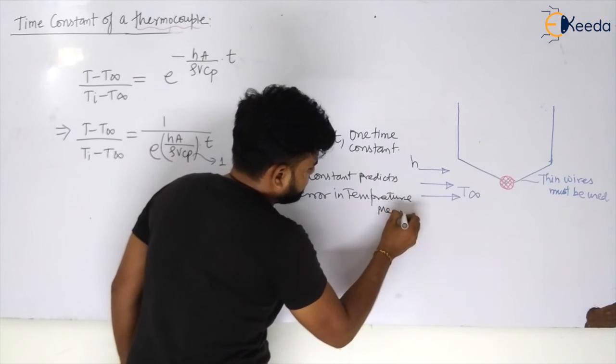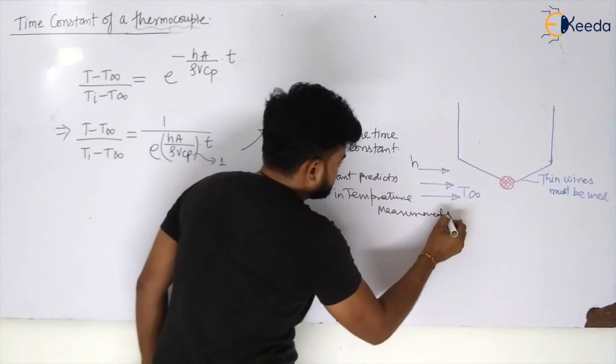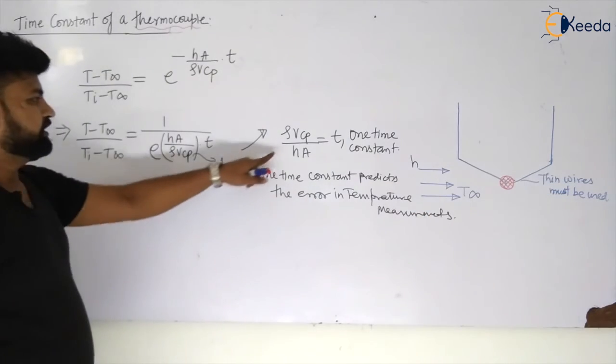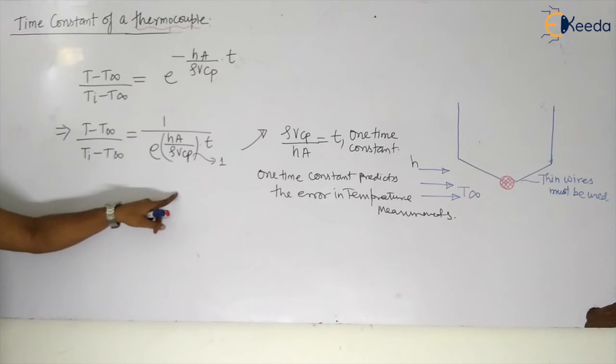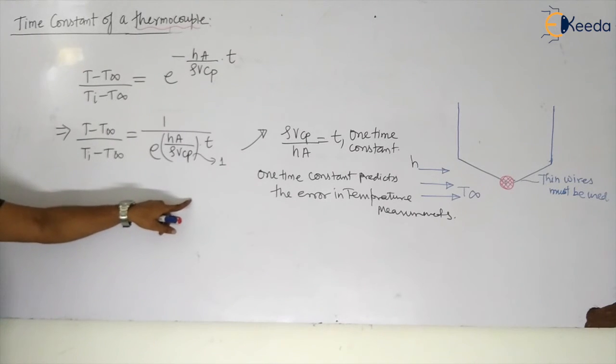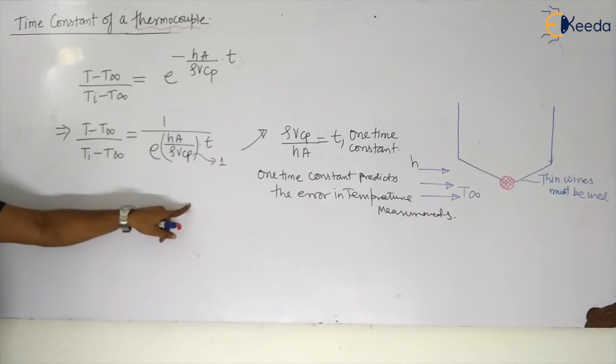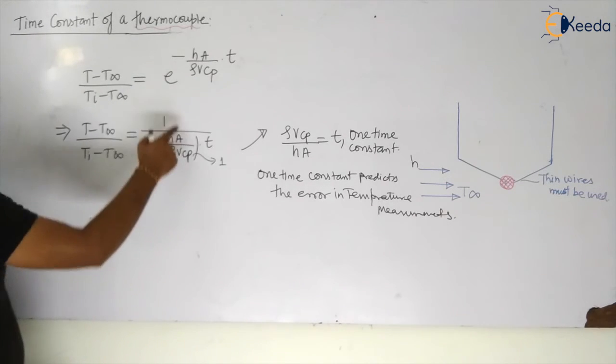My dear students, so I have taken this to be one-time constant, so this will become e^(hA/ρVCp), and this is defined as your one-time constant. So this value will become equal to 1.